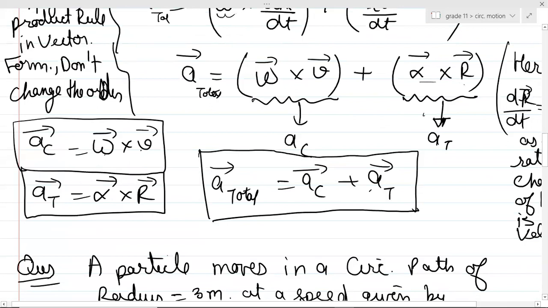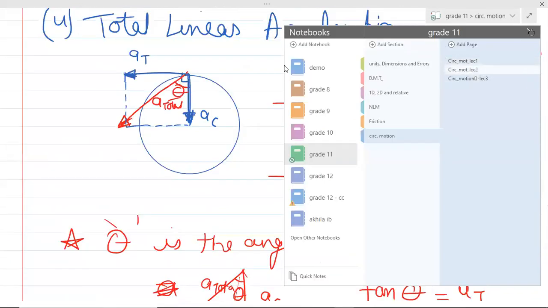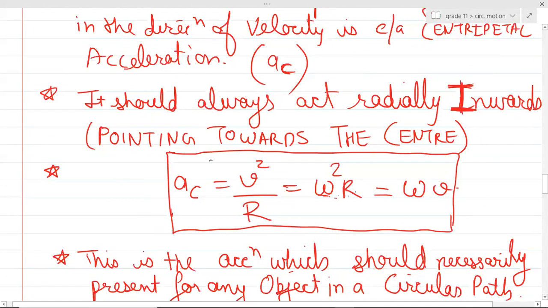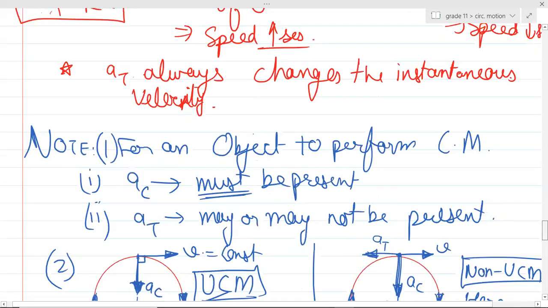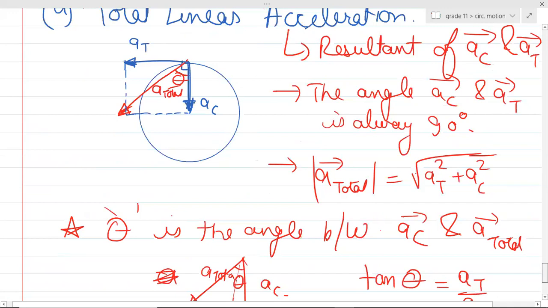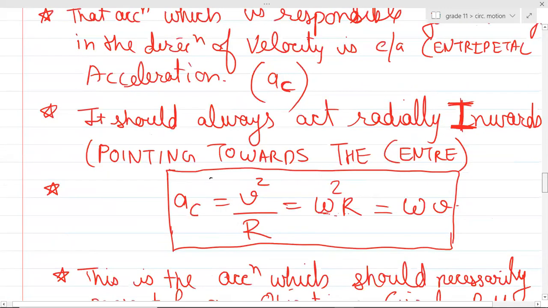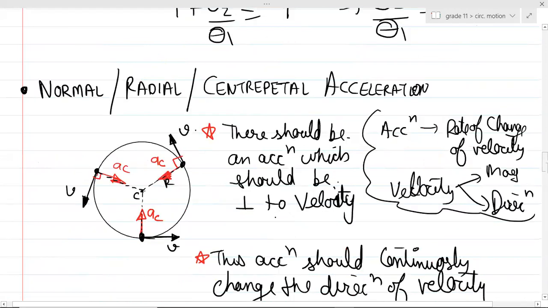R into alpha. Omega into V. You have written all this already. In the previous lecture also we wrote it. Can you see over here? AC is V square. You were present in the last lecture. AT also we wrote. We wrote AT in the first lecture, I guess.